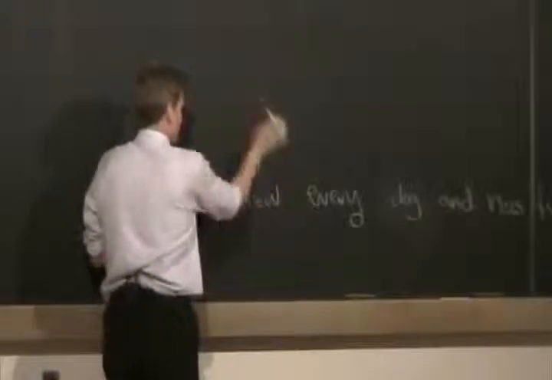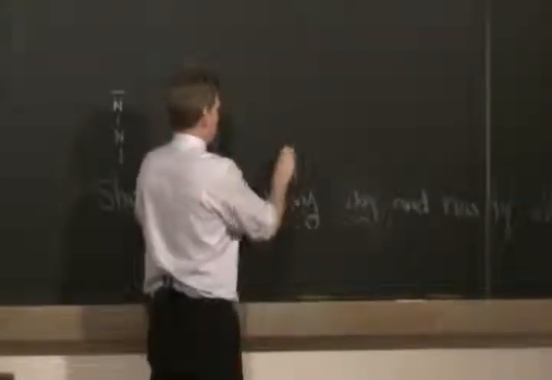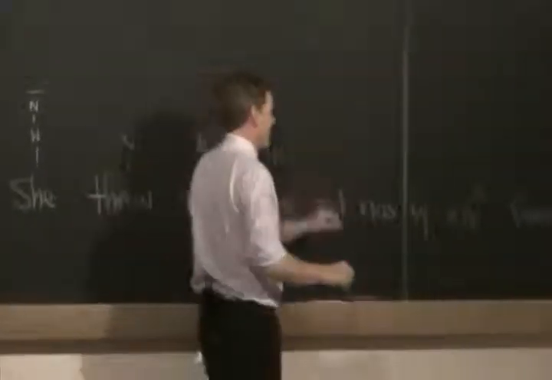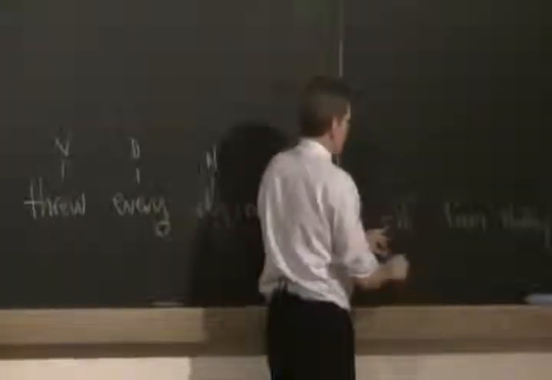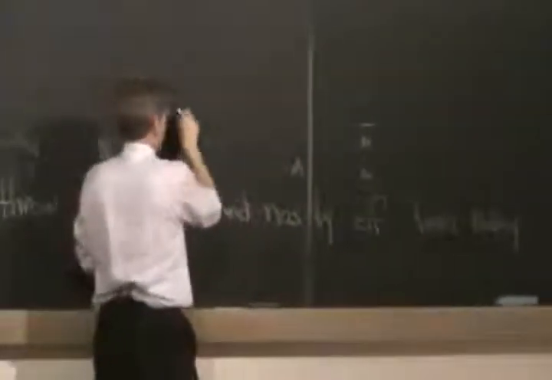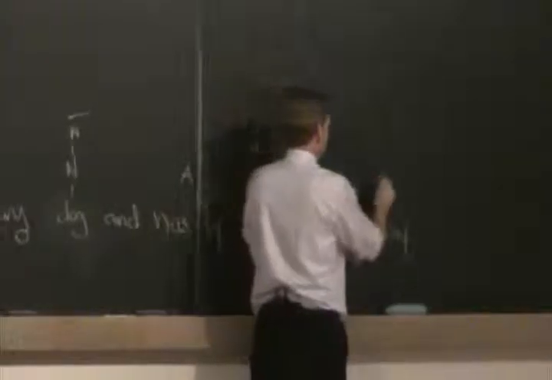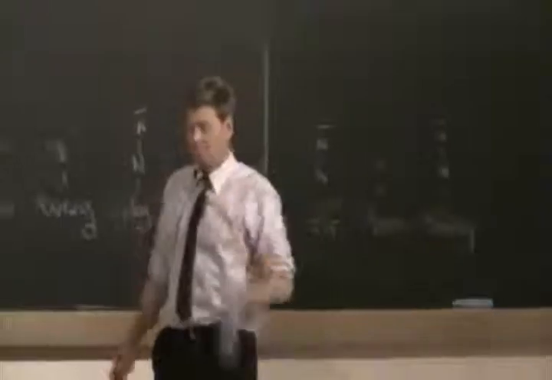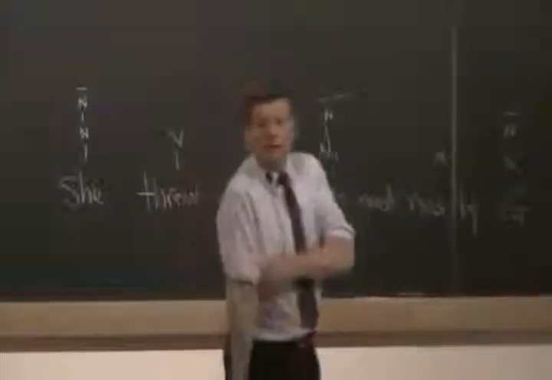Every dog doesn't have a part of speech. Nasty elf. From is a preposition. Hadley is a noun, and so an N bar. Okay. Good. What should I do next?